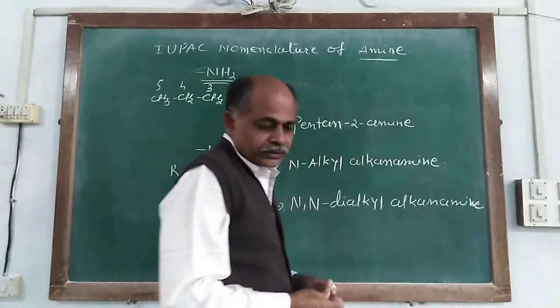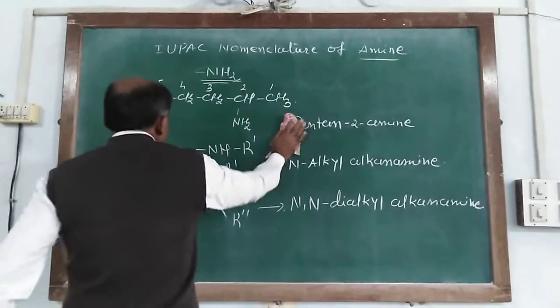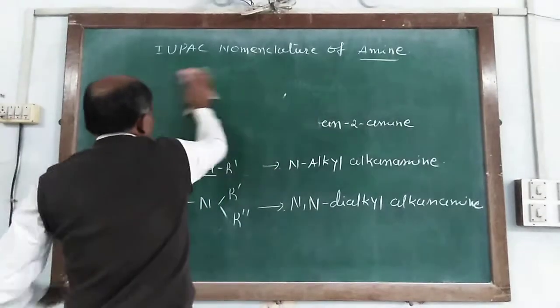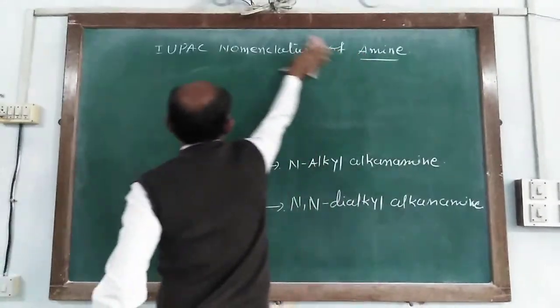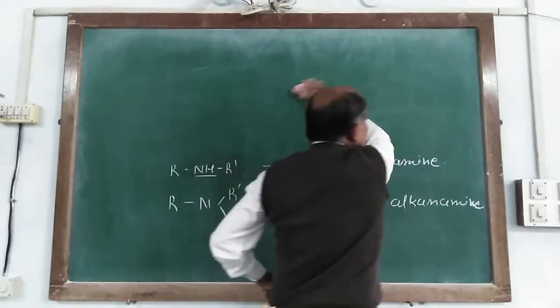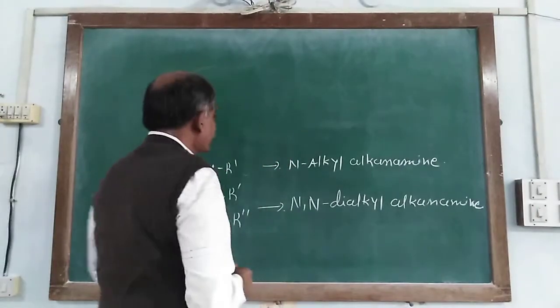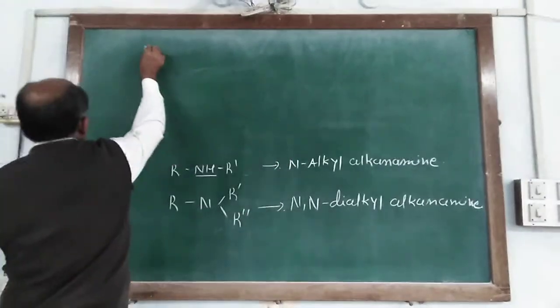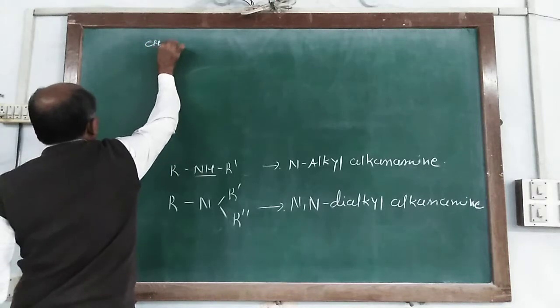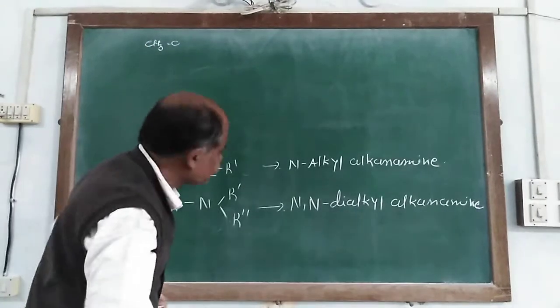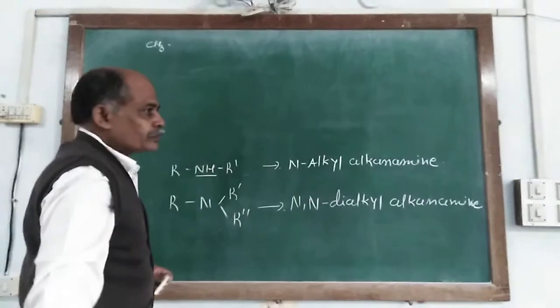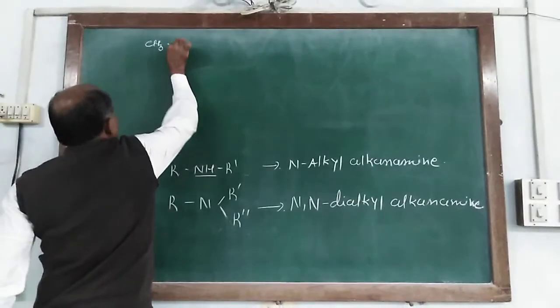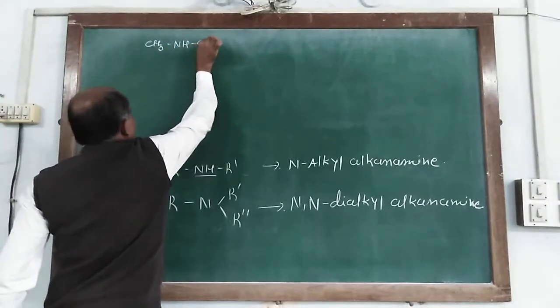So here we take some illustrations for the secondary amine and tertiary amine. If we take an example of a secondary amine, it is CH3, NH and CH3.